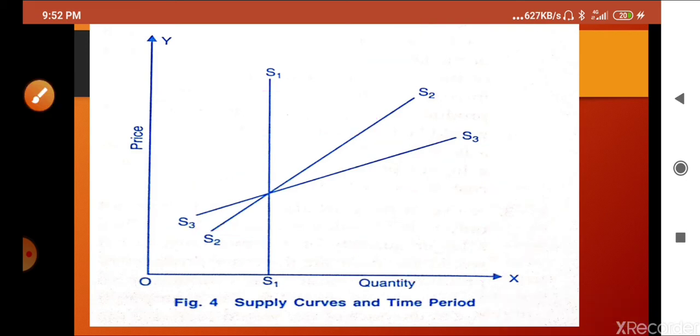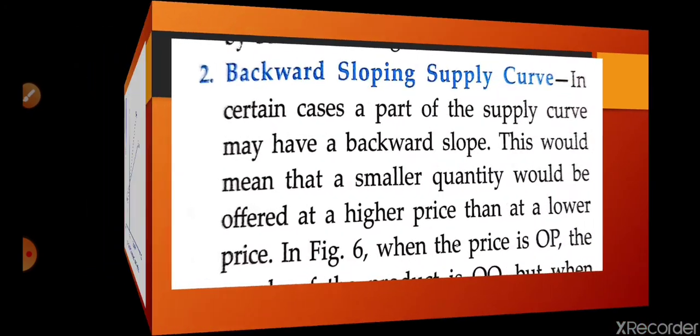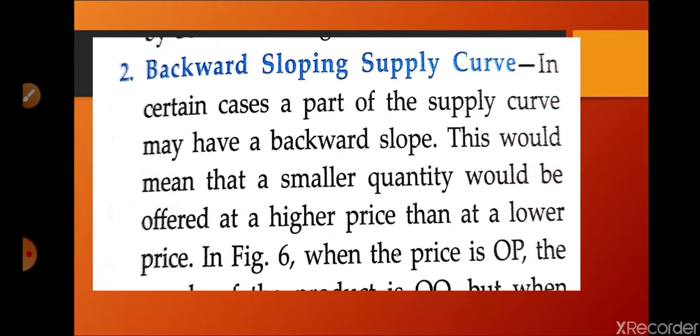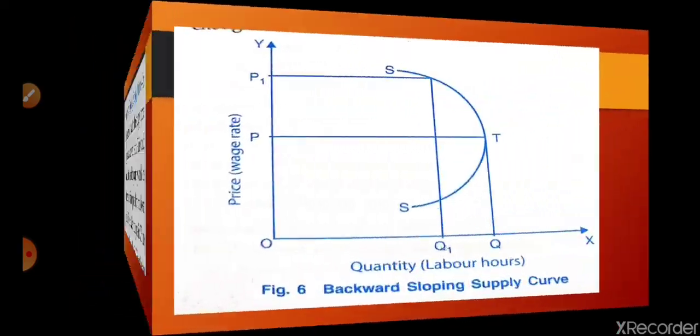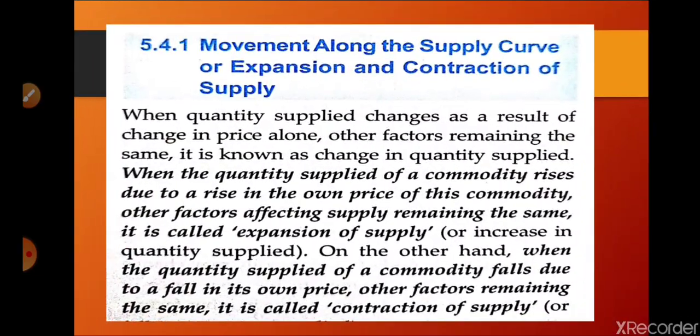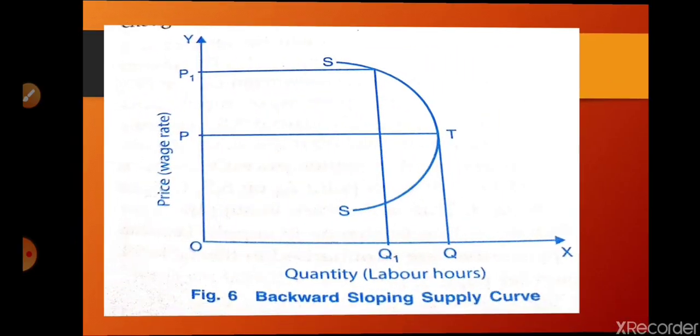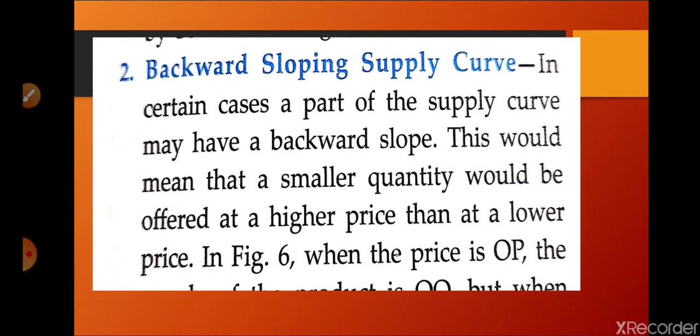So now we are going to the next topic, and that is exceptions of the supply curve. And there are two exceptions. First one is the backward sloping curve, and second one is the vertical supply curve. I will come to the vertical supply curve later. So first we are going to discuss the backward sloping curve. So what is the backward sloping curve?